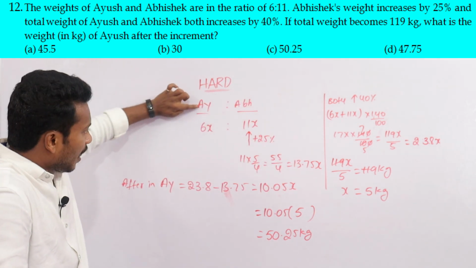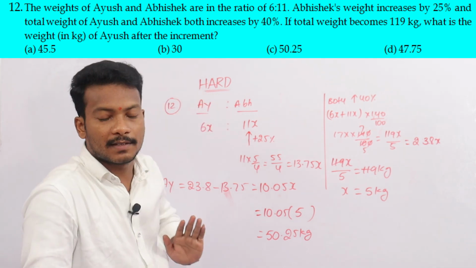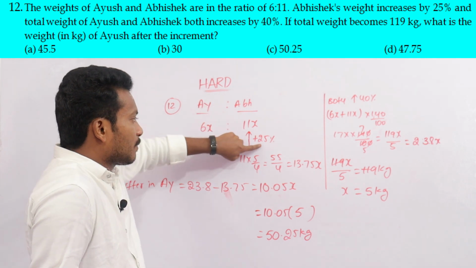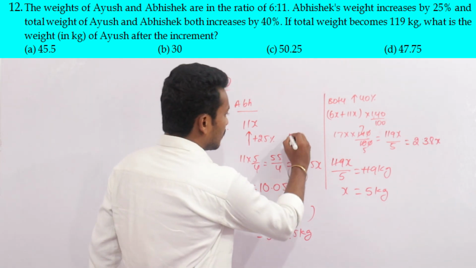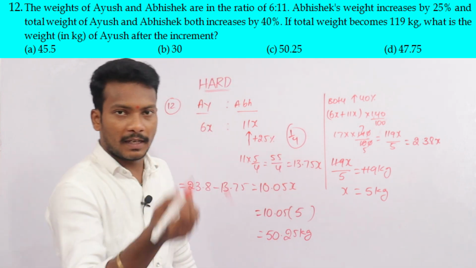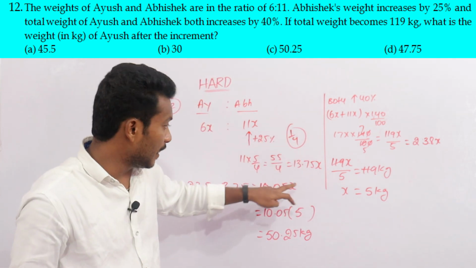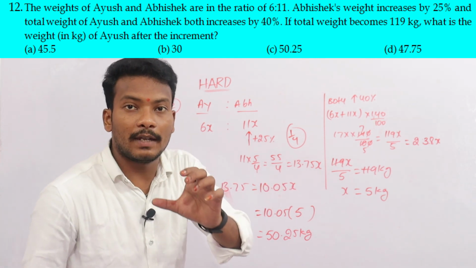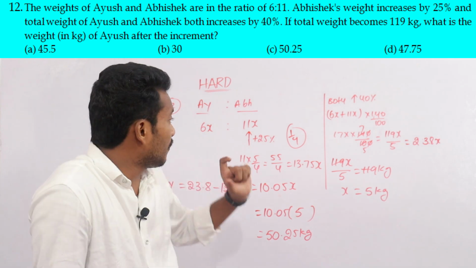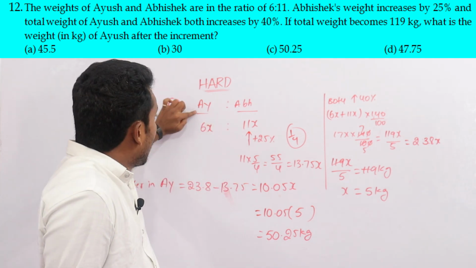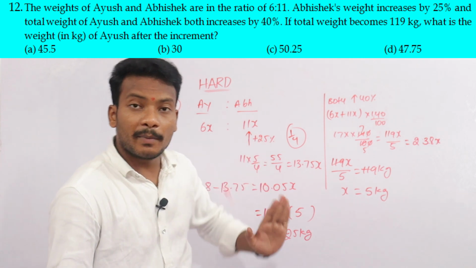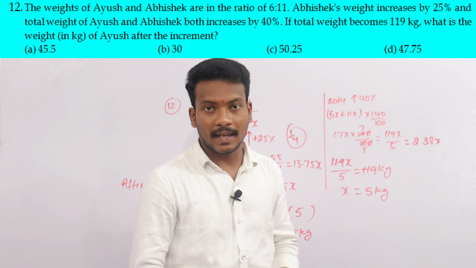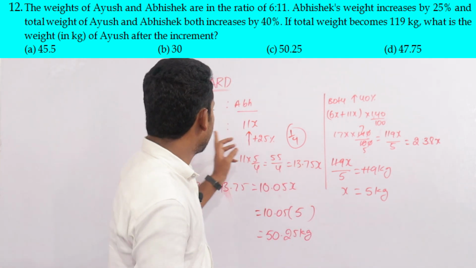Look here. Ayush is 6x, Abhishek is 11x. Now the examiner says that suppose Abhishek's weight increases by 25%. 25% means 1 by 4, an increment of 1 by 4. 1 plus 1 by 4 is 5 by 4, that is 13.75x. The examiner gives only the percent increase of Abhishek's weight, but not Ayush's. The combination of both is increased by 40%, that is 6 plus 11.